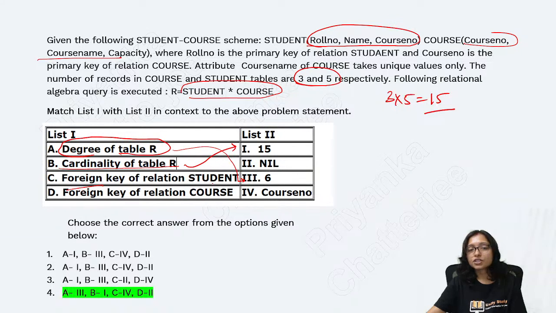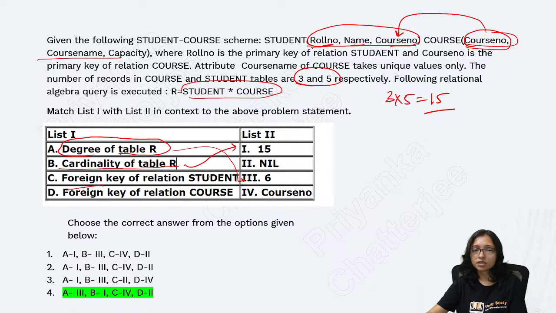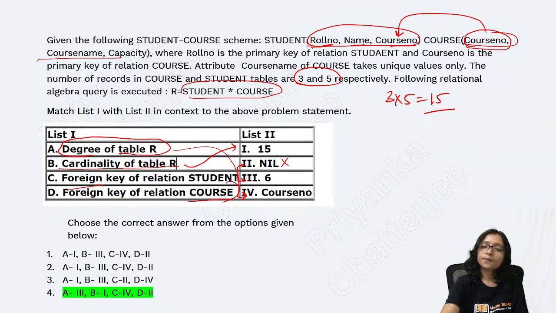Foreign key of the relationship table. What is the foreign key here? Foreign key will be for the student table. You can see in the student table: roll number, name, course number. Here this course number is the primary key in the course table, and in the student table it is the foreign key. So definitely this is my foreign key. For the course table there is no foreign key. So that's why it is the answer.